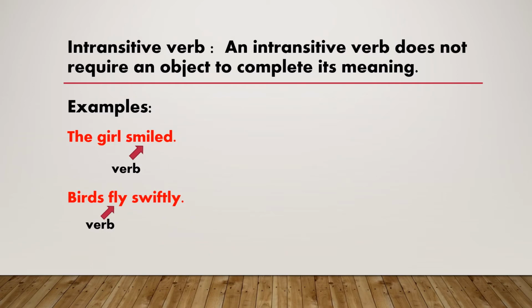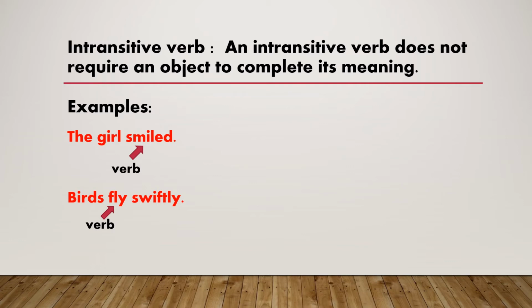Intransitive verb. An intransitive verb does not require an object to complete its meaning. It has a complete meaning by itself. For example, the girl smiled. The verb smiled does not need an object to complete its meaning.